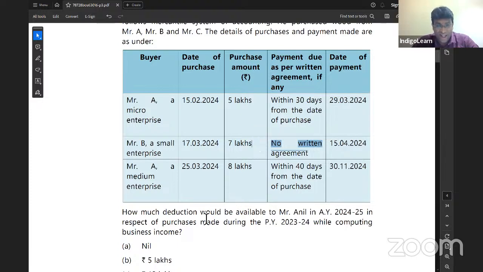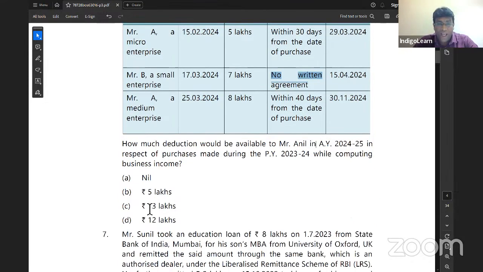Now, what are they asking? How much deduction will be available to Anil? I can take for 5 lakh, I can take for 8 lakhs, total I can take for 13 lakh rupees. So answer is option C, my dear friends. A very, very brilliant question. See, such a brilliant question on amendment. That's how they keep asking in the exam, my dear friends.